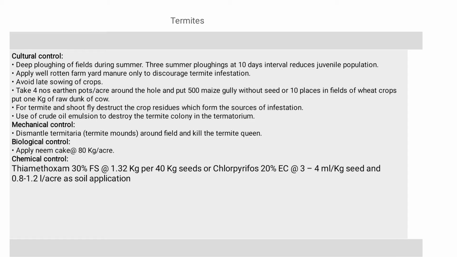Biological control: apply neem cake at the rate of 80 kg per acre. Chemical control: thiamethoxam, chlorpyrifos, and acephate as a soil application.